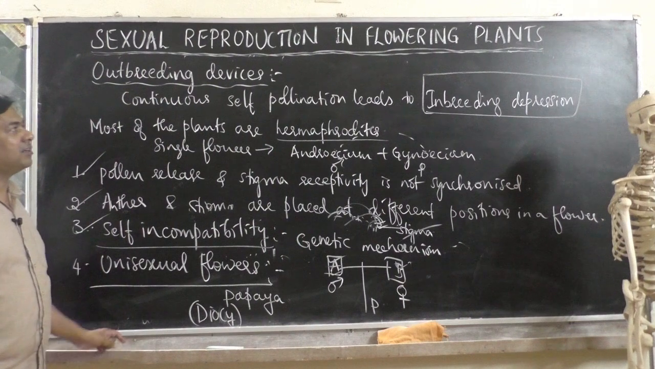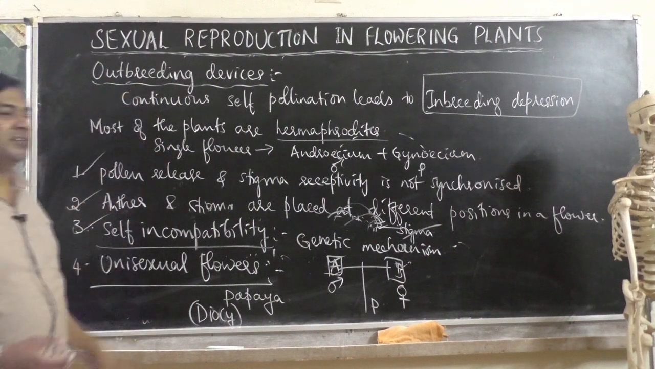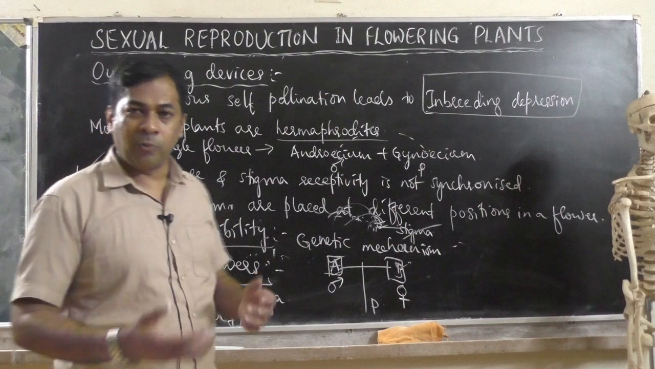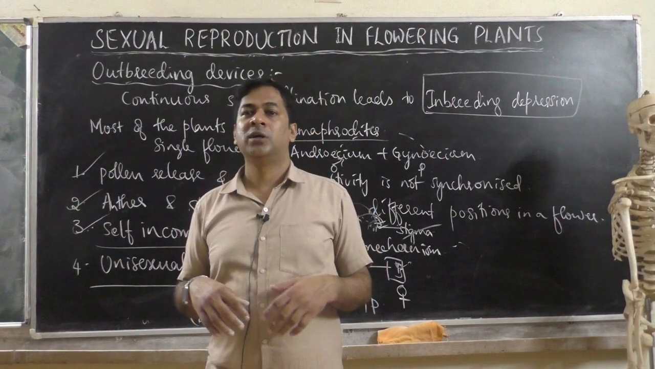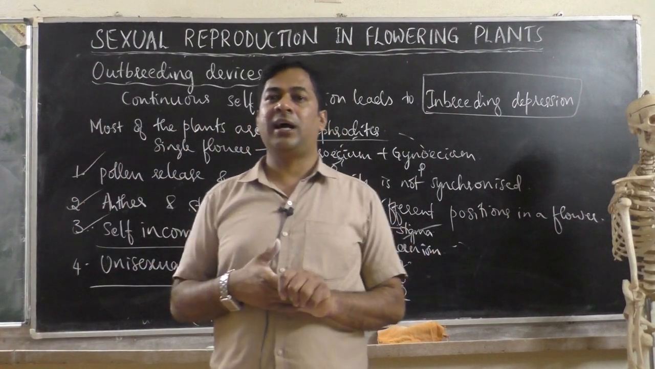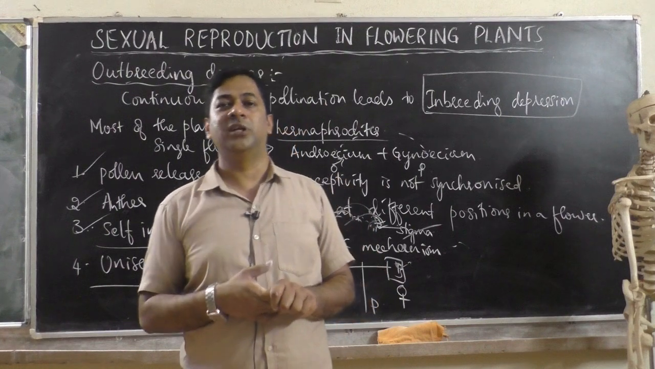So these are the outbreeding devices. Meaning of outbreeding devices: modification of the plant to avoid self-pollination and support cross-pollination.